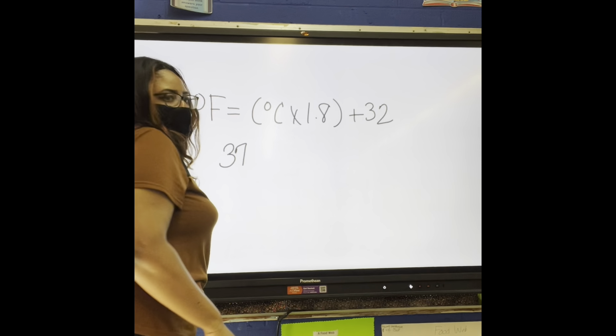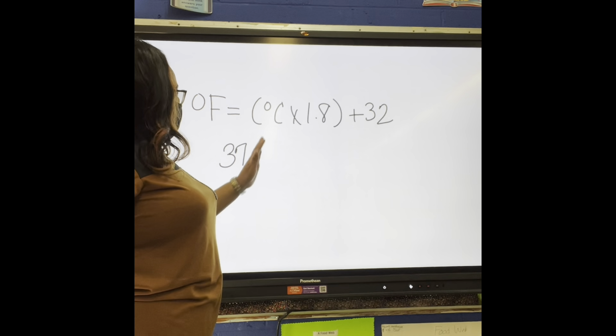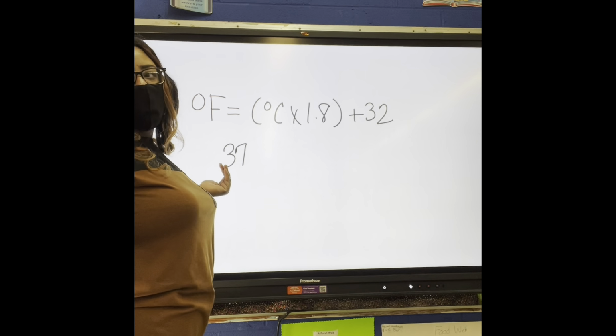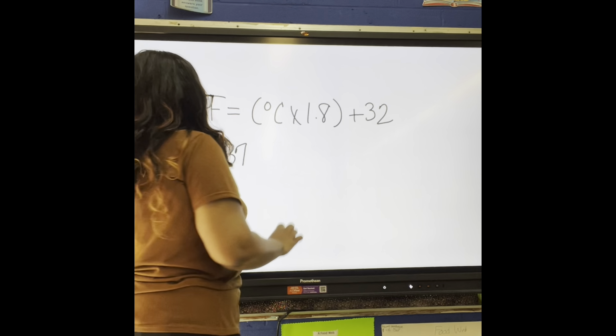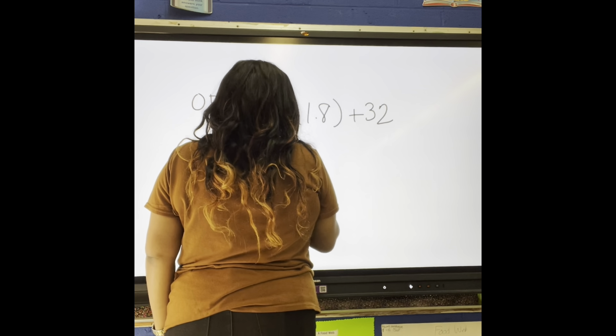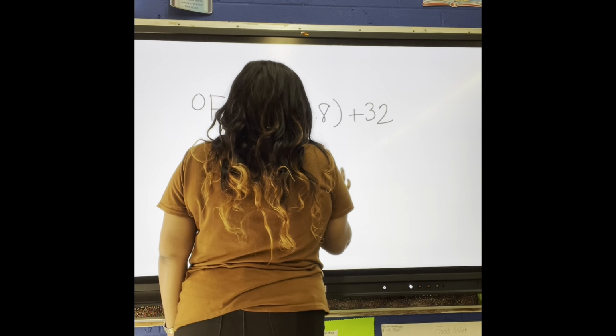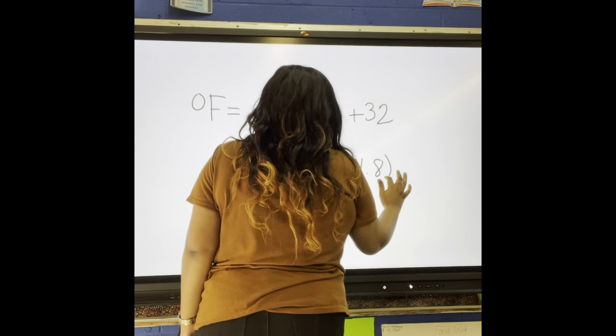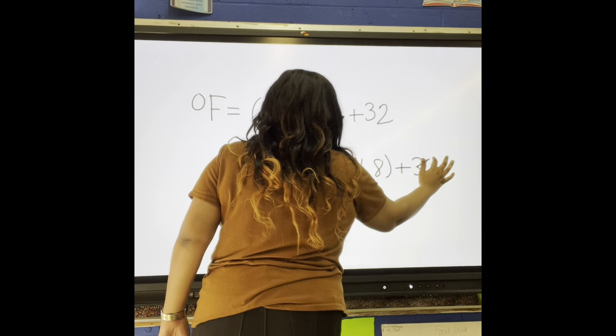That's our number. Our unknown is the degree Fahrenheit, and they gave us the Celsius, which is 37. Let's plug it in. F equals 37 times 1.8 plus 32.